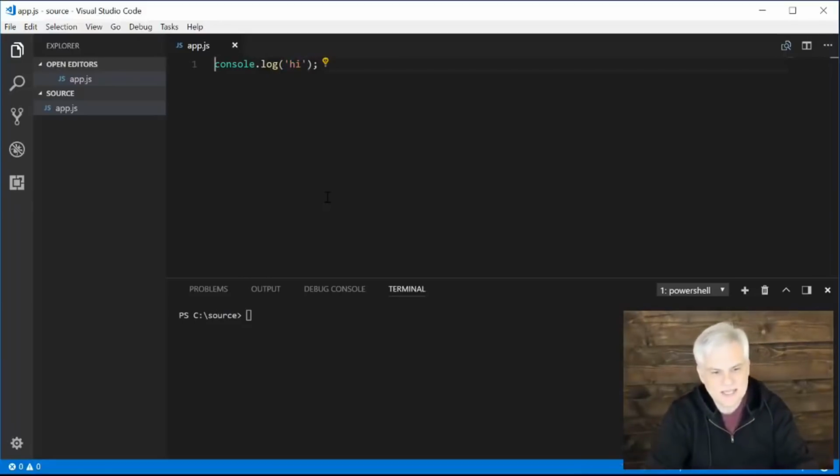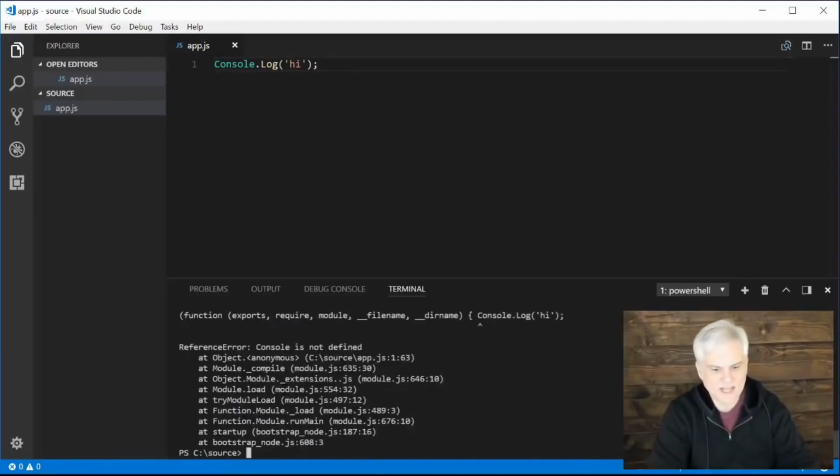One thing to note is that JavaScript is case sensitive, and this trips up a lot of people to begin with. That's why I was very specific to say, don't accidentally or mindlessly use capital letters. Make sure everything is lowercase. Let's see what happens if I save this work with the capital C in console and the capital L in log. Let's go node space app and hit enter, and we get a reference error. Console is not defined. Console doesn't exist with a capital C inside of Node. It exists with a lowercase c.